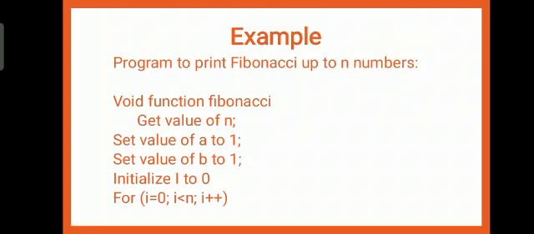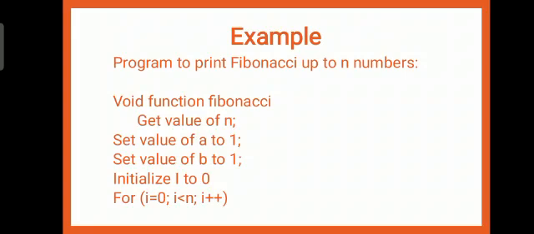Here, we have taken an example: how to write a program to print Fibonacci up to n numbers. Void function Fibonacci. We have taken get value of n, set value of a to 1 and b to 1.